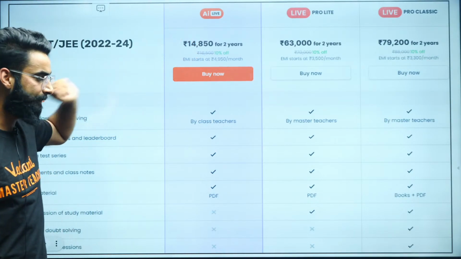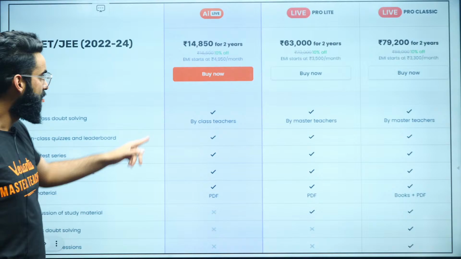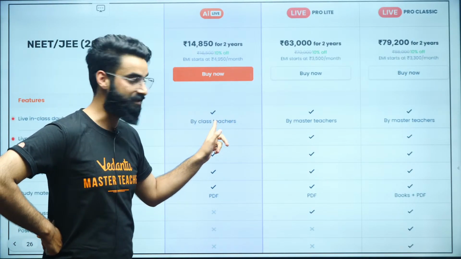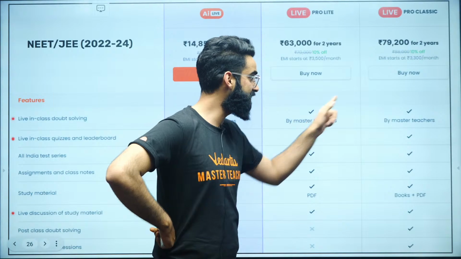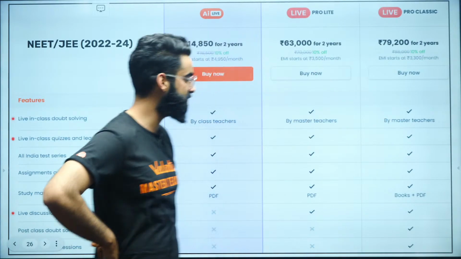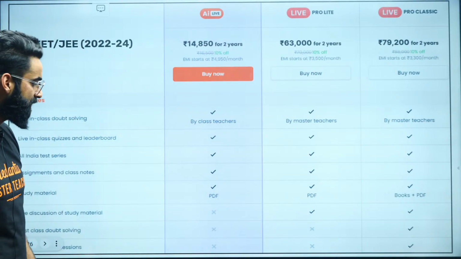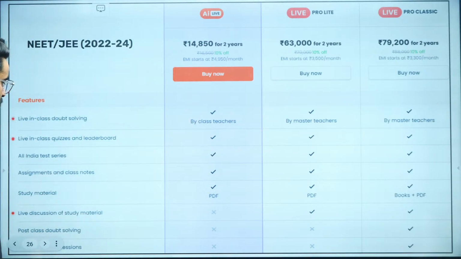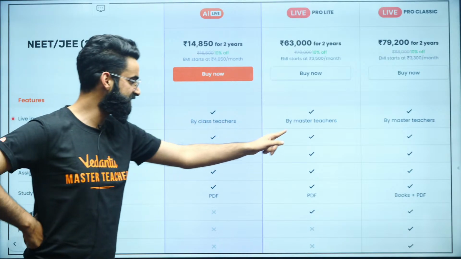And at the same time, in this particular program, your doubts will be solved by the class teachers, not the master teachers. In this program, it'll be by the master teacher. In this one, it'll be by the master teacher, right? Yes, people. And the rest of the features you can directly see, right? For example, live in-class quizzes will be there in this program as well as this one.